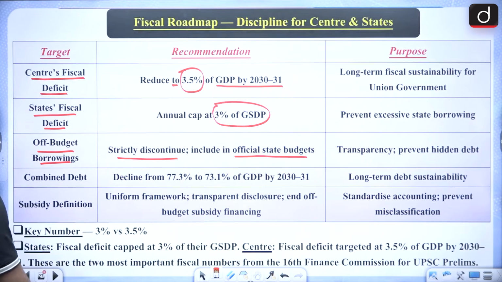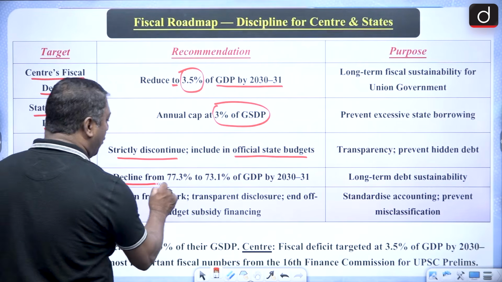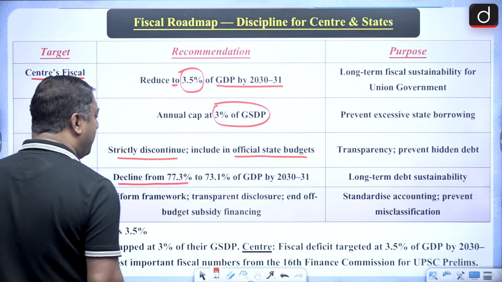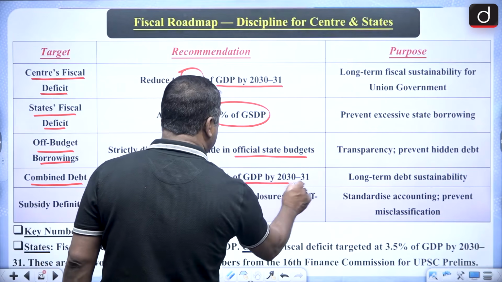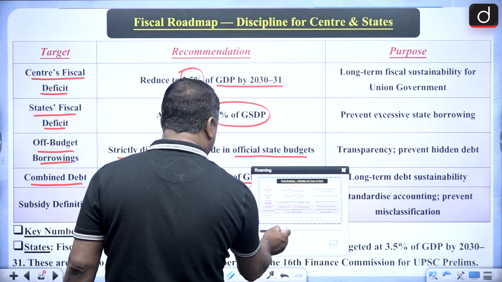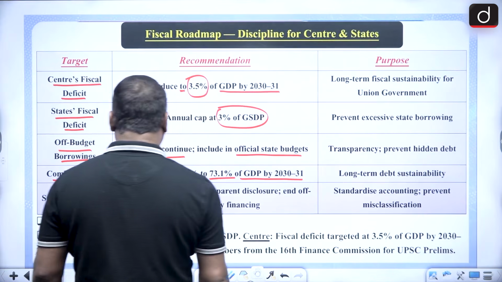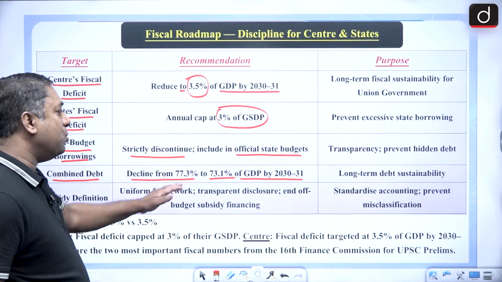Okay? And combined debt is to decline from 77.3% to 73.1% of the GDP by 2030-31. So combined debt also has to be reduced.